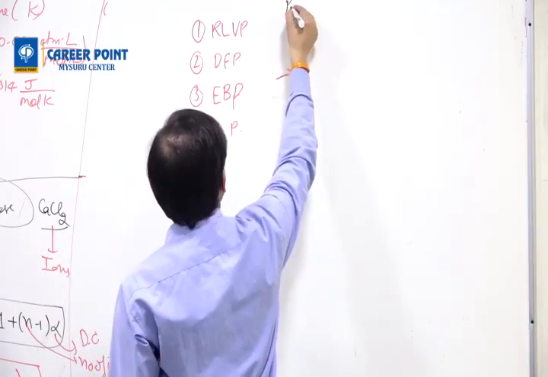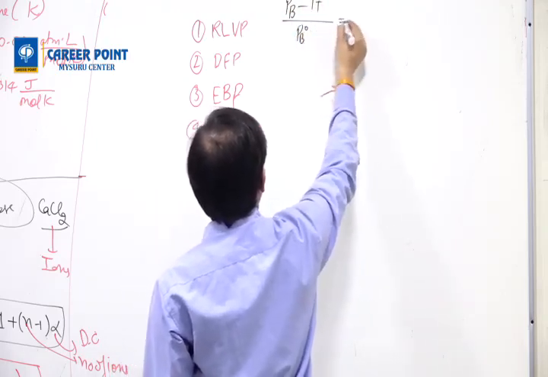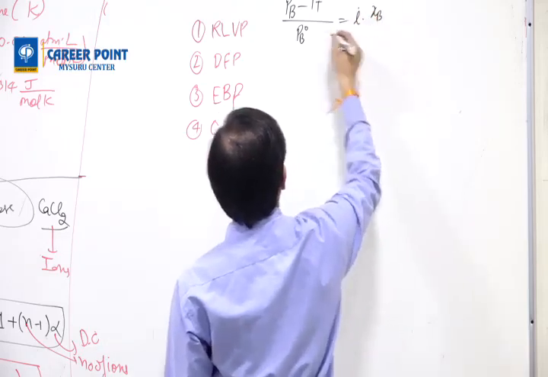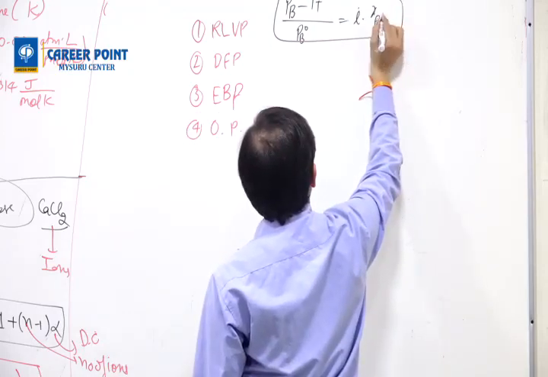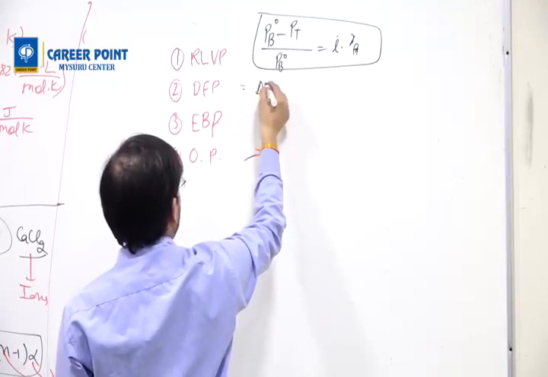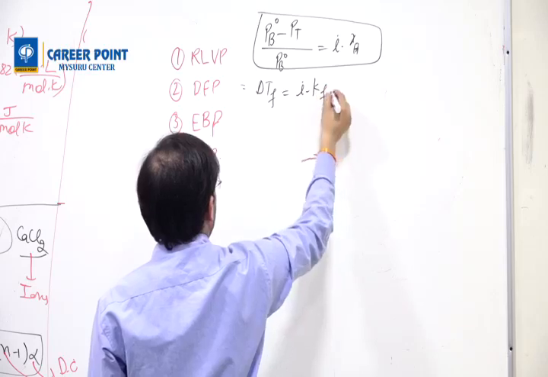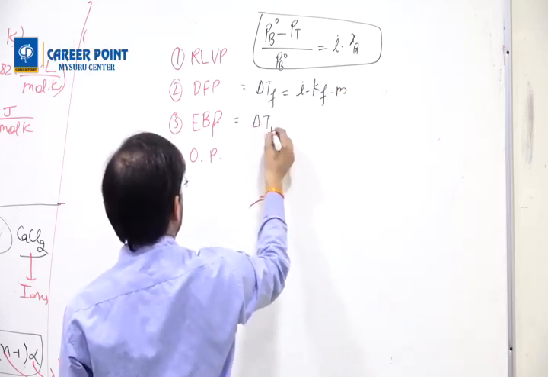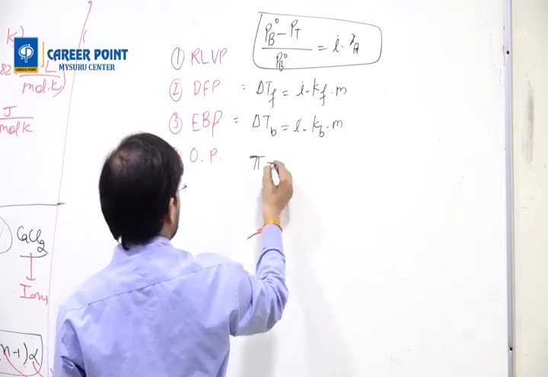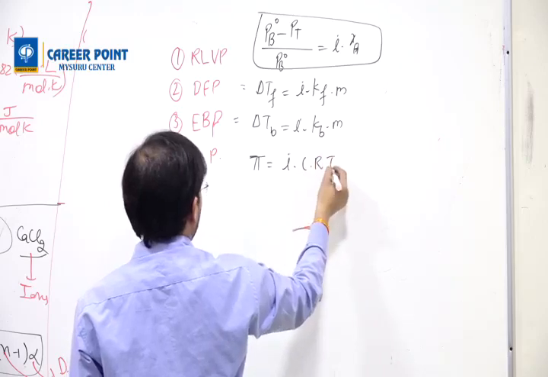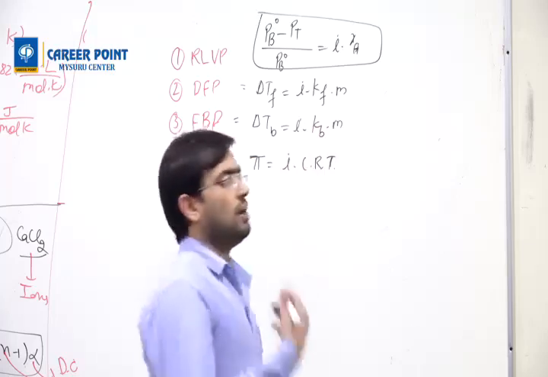The formula goes like this. I wrote the formula as (PA naught minus PS) by PA naught equals i dot XB. This is XA. Here the formula becomes delta TF equals i dot KF dot m. Here the formula becomes delta TB equals i dot KB dot m. Here pi equals i dot C dot RT. So if you are noticing one thing clearly, I am multiplying i on all the sides.